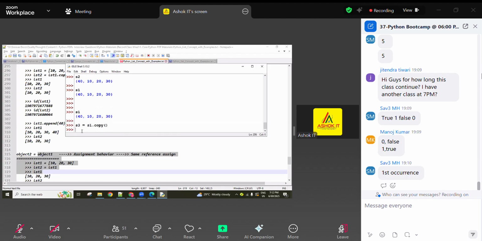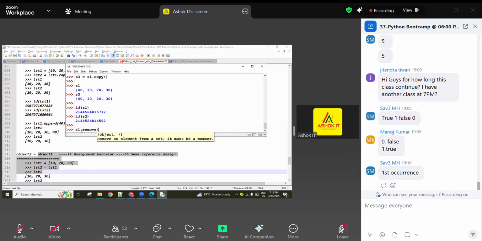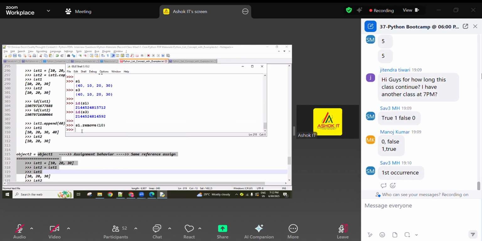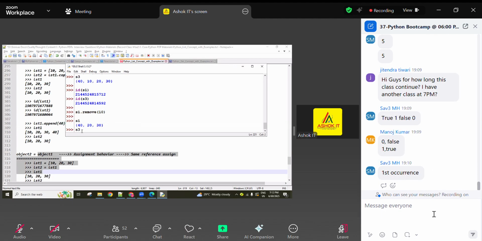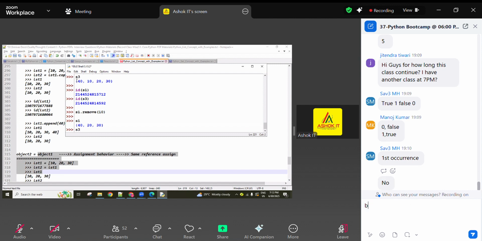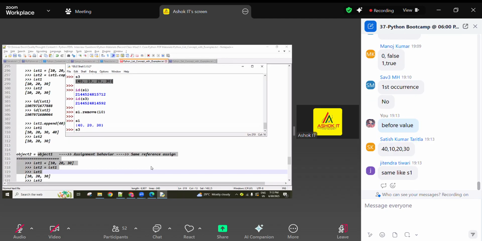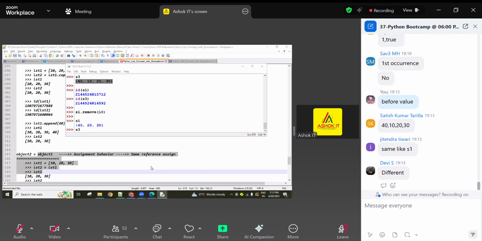Next, this is S1. Now S3 equals S1.copy(). The copy method returns a new object. A new object means both have the same elements, but the ID of S1 is different from the ID of S3. Both are different memories. Now S1.remove(10), 10 is removed. After removing it, what is the S3 output? S3 output is 40, 20, 30, including 10.